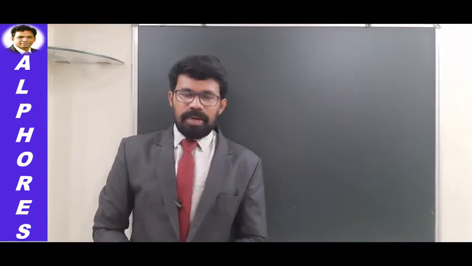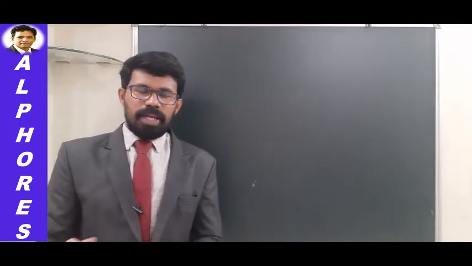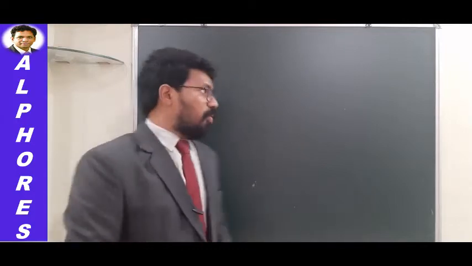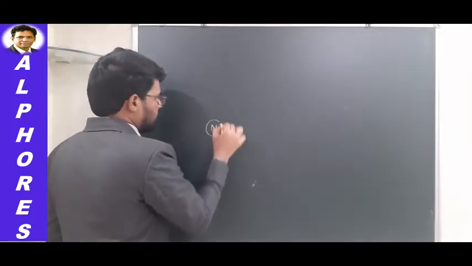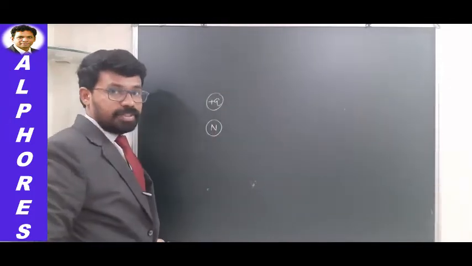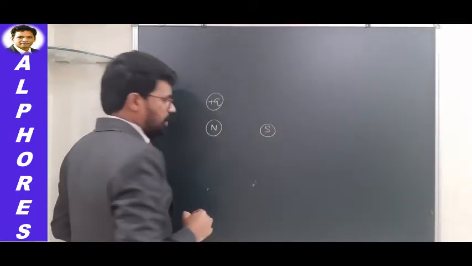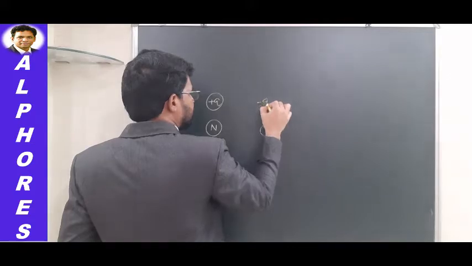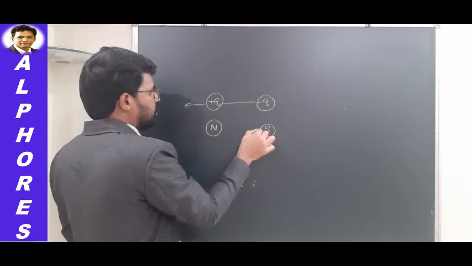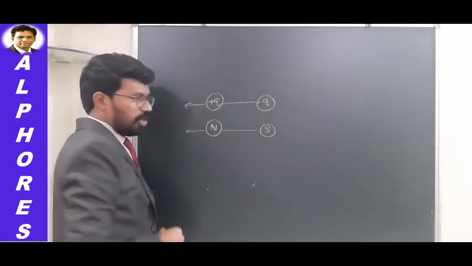Okay. Now let us talk about magnetic field. See students, magnetic field, electrostatic field, gravitational field, these things have similarities. Particularly, magnetostatics has a lot of similarity with electrostatics. Whatever north pole we talk about here in magnetostatics is analogous to plus Q charge in electrostatics. Whatever south pole we talk about here in magnetostatics is analogous to minus Q charge. Here electric dipole moment is from minus Q to plus Q. Here magnetic dipole moment is from south pole to north pole.